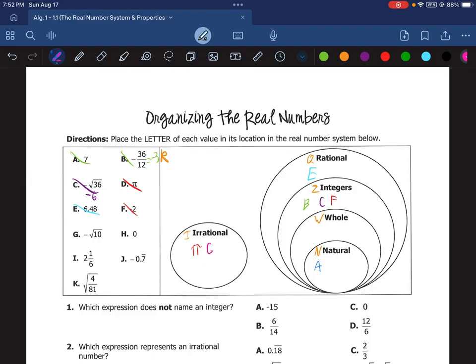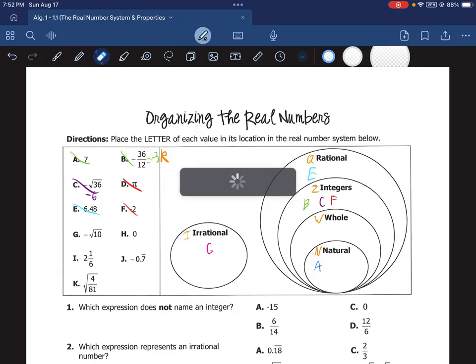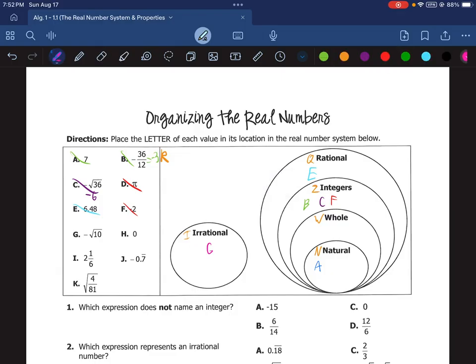G. I also just realized that earlier, instead of writing D for pi, I just wrote pi, which is fine. It wouldn't be wrong if you did that. I just want to be consistent in writing the letters in here and not confuse anybody. So if you were confused by that earlier, I apologize.